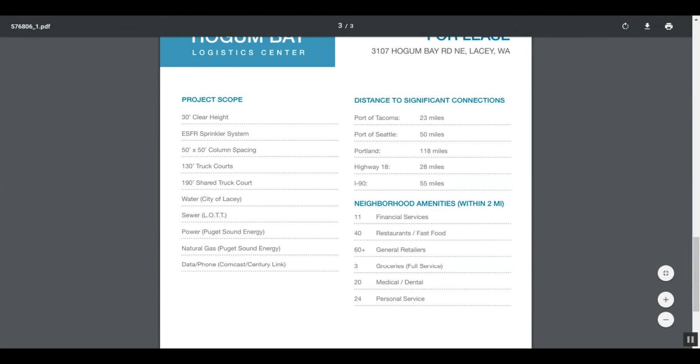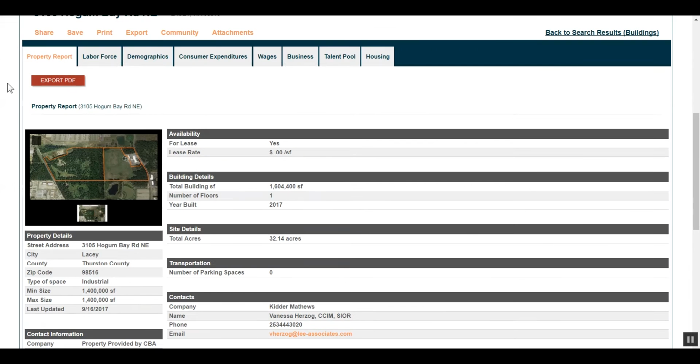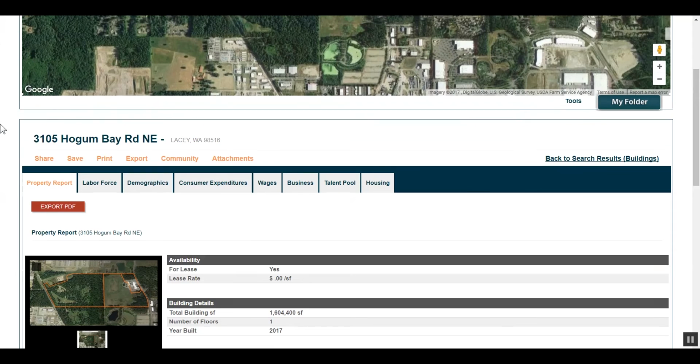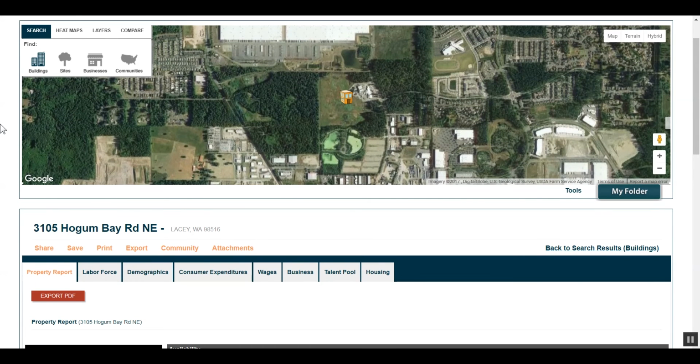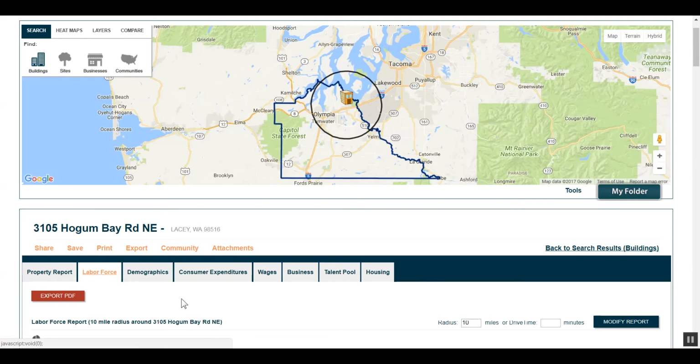Now we'd like to further explore additional data sets that will help the business client make an informed decision. We'd like to know what the labor force market is like in relation to the site. Therefore, we will click on the Labor Force tab. The default for this tab auto-populates a 10-mile radius around the site.